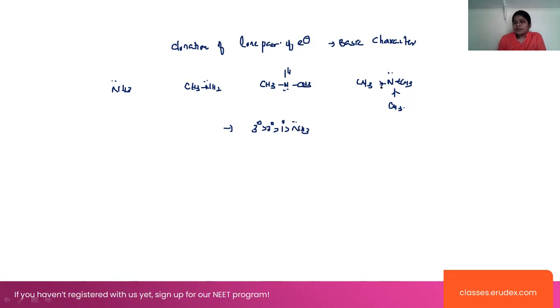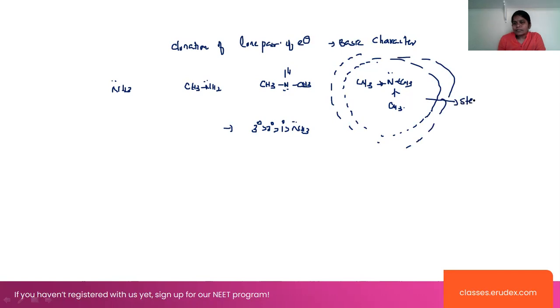But the actual thing is, whenever all the methyl groups are releasing electrons towards the nitrogen, this lone pair of electrons will be completely hindered. This is called steric hindrance. Due to the steric hindrance, the lone pair of electrons will be completely stuck in the electron cloud, so donation is not possible here. That's why we can say this order is not correct. According to the theoretical point of view, this order is correct, but experimentally the lone pair of electrons is stuck in the electron cloud. That's why electron donation is not possible here, and that's why the order changes.